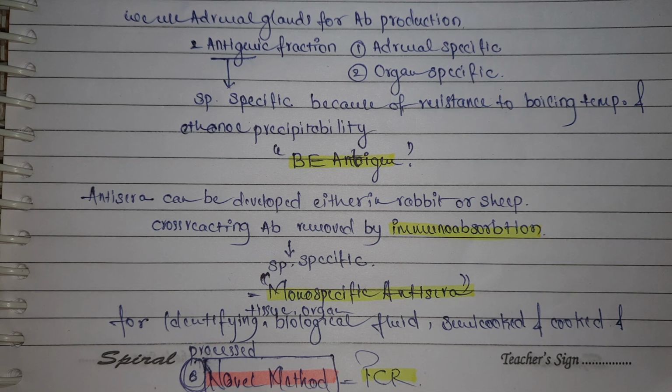After removing such cross reacting antibody, you will be left with monospecific antisera. Such monospecific antisera will be used for identifying tissue, organ, biological fluid, semi-cooked and cooked or processed meat. And the last method of meat speciation is the novel method, that is polymerase chain reaction.